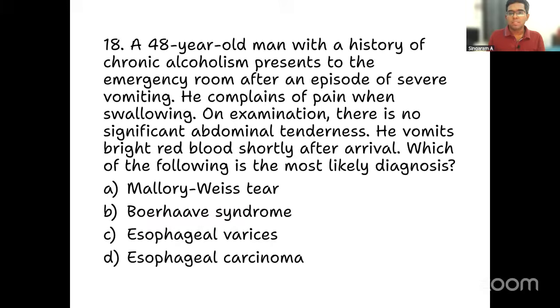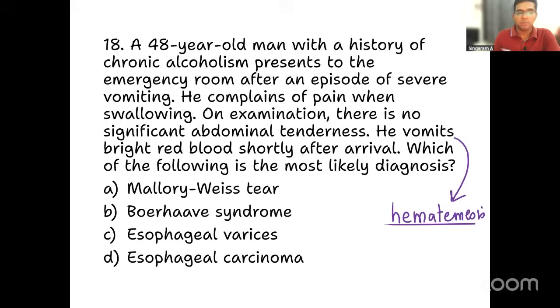Moving on to question number 18. A 48-year-old man with a history of chronic alcoholism presents to the emergency after an episode of severe vomiting. He complains of pain when swallowing. On examination, there is no significant abdominal tenderness. He vomits bright red blood shortly after arrival. Okay, right? That means what? He's having hematemesis, that is vomiting of blood. Which of the following is the most likely diagnosis?